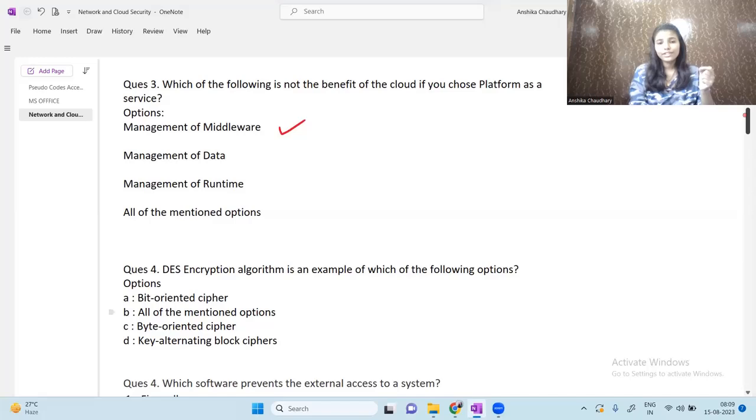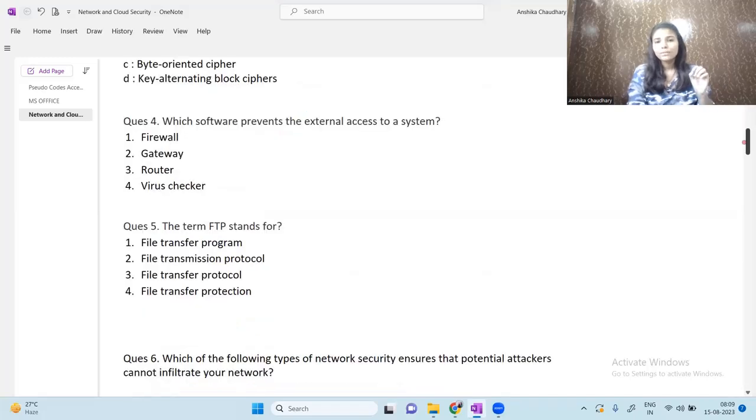Next question is, DES encryption algorithm is an example of which of the following options? So this is an example of bit oriented cipher. Which software prevents the external access to a system? So firewall. Okay, what is a firewall? A firewall is a network security system that monitors and controls the incoming and outgoing traffic based on some previously defined security rules. Which prevents the external access to a system?